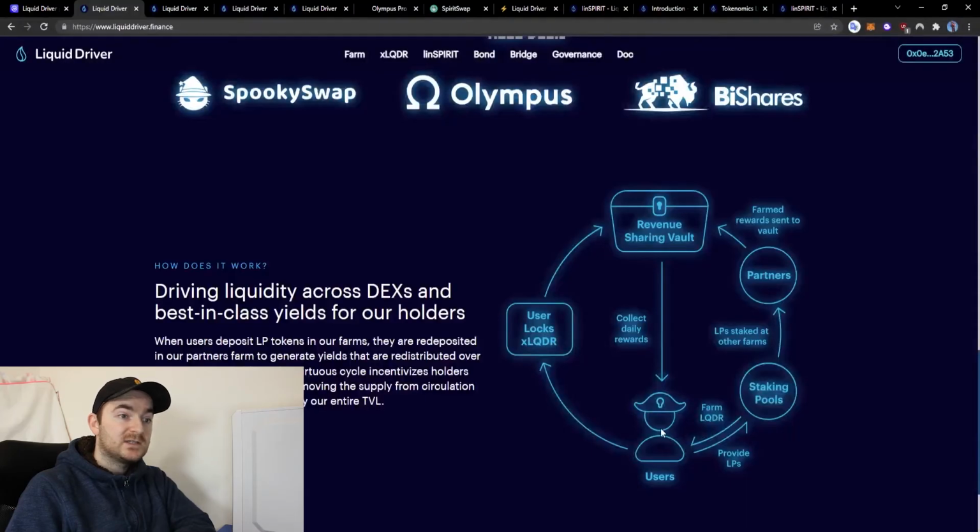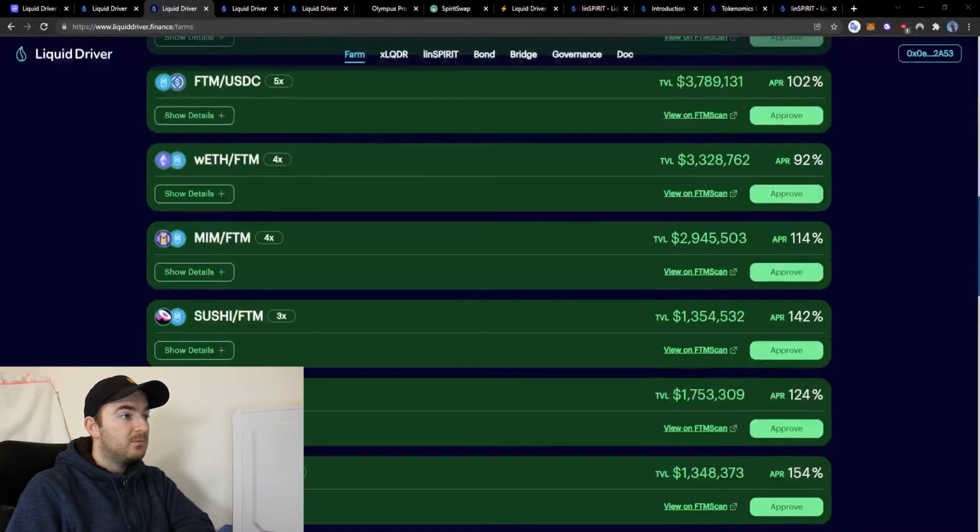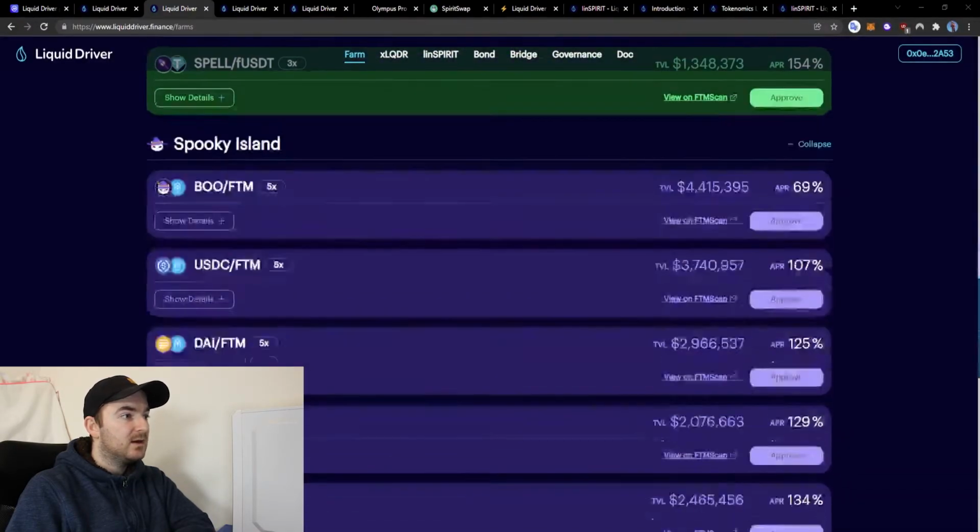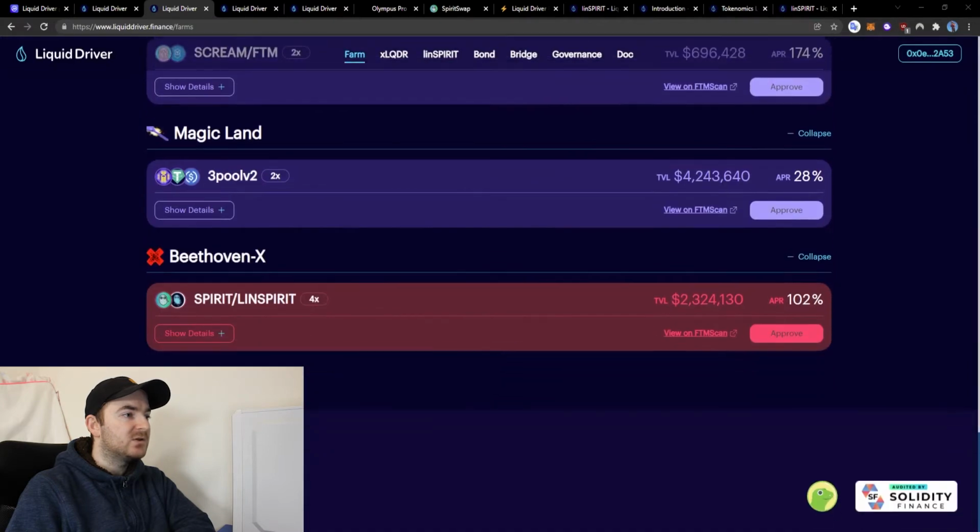So now we're going to look at some of the methods you can do to get these Liquid Driver tokens. To visualize how this works, we're going to go to this section here, which is the staking pools where you provide liquidity. So here we have the liquidity pools. We have Spirit Swap liquidity pools, as well as Spooky Island, Magic Land, and Beethoven X.